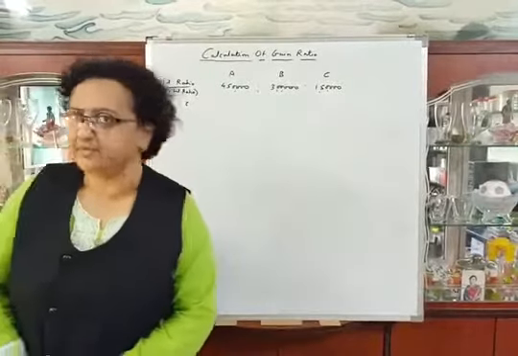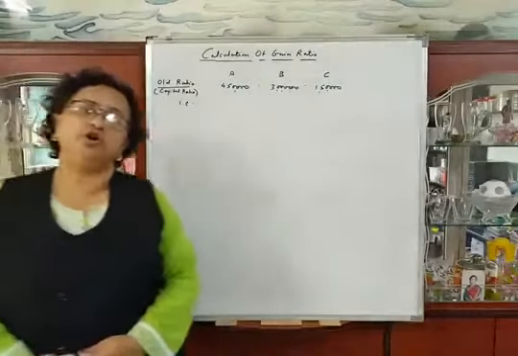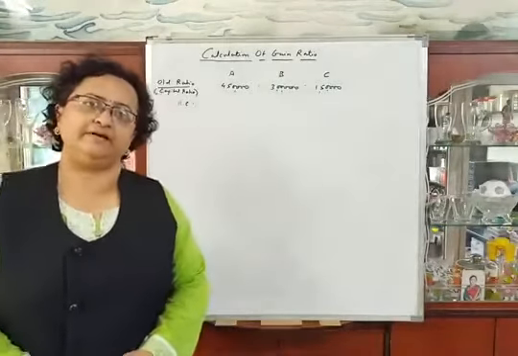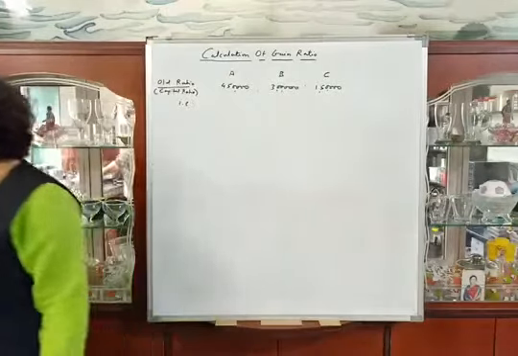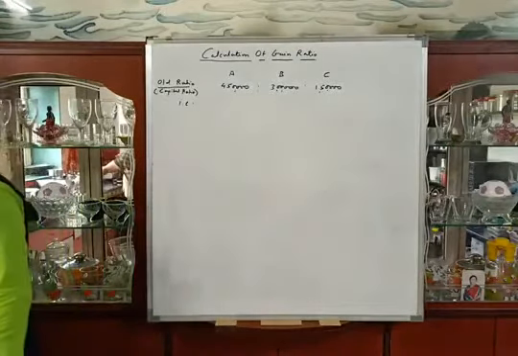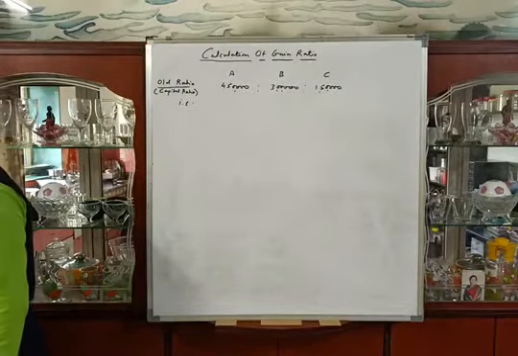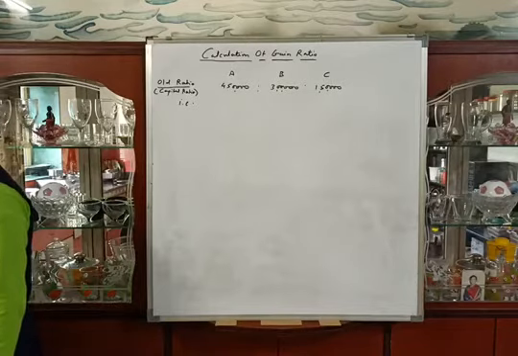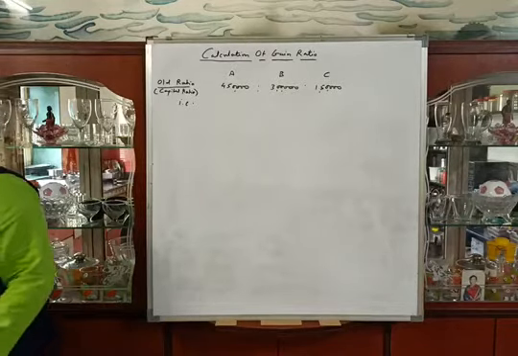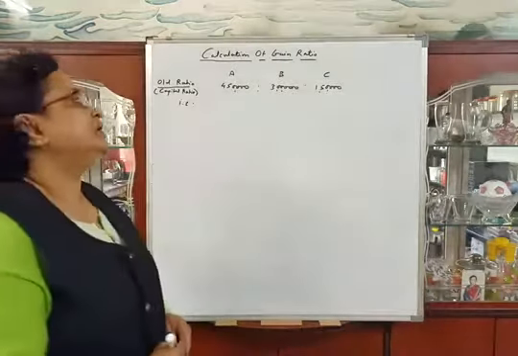Good morning. Now we will solve a problem of retirement. See the problem. A, B and C are partners. They are sharing profits and losses in proportion to their capitals.